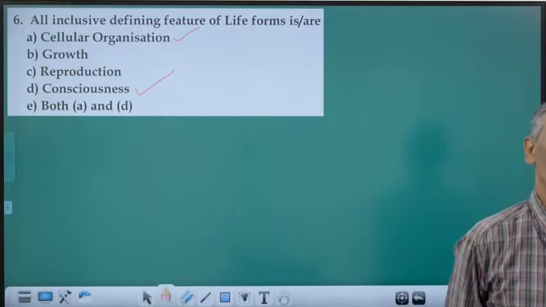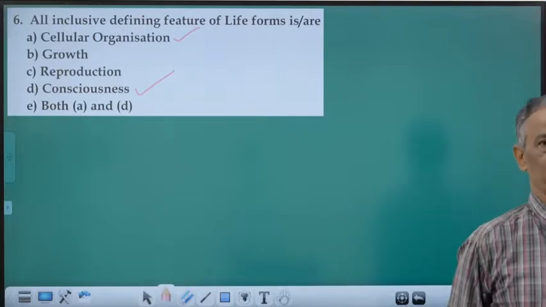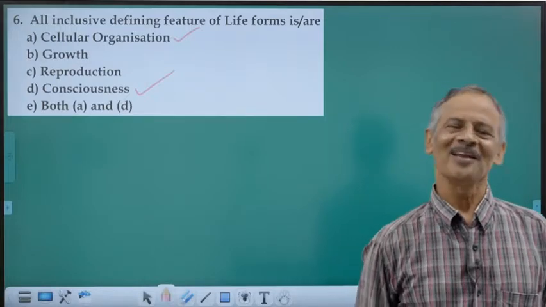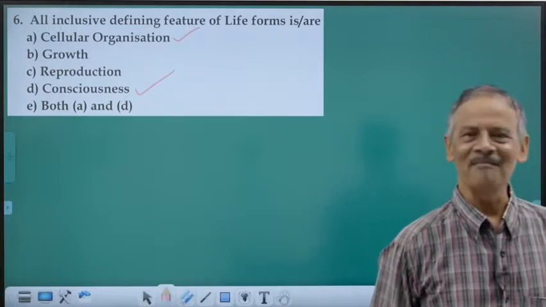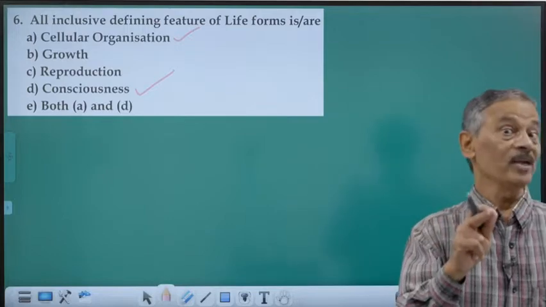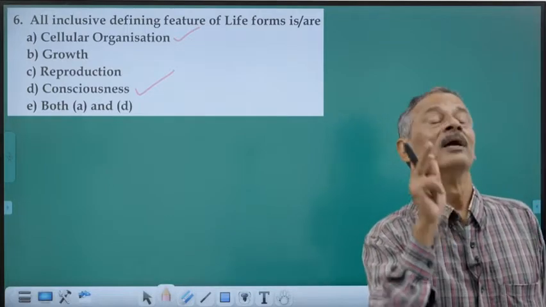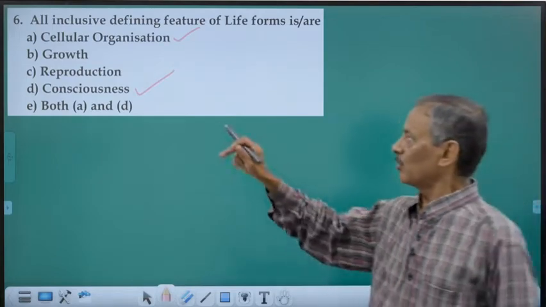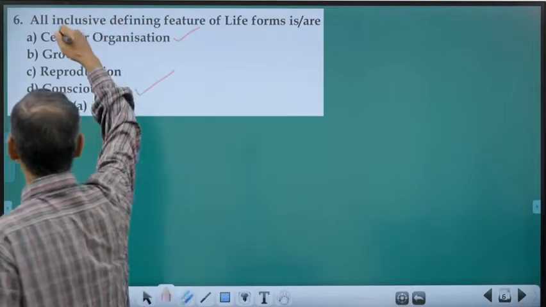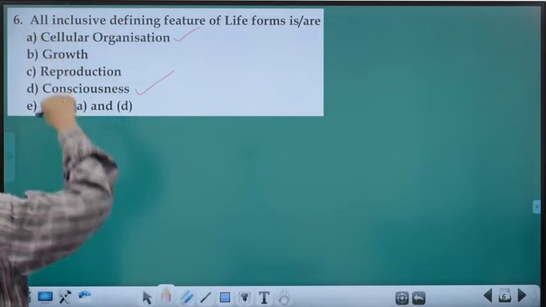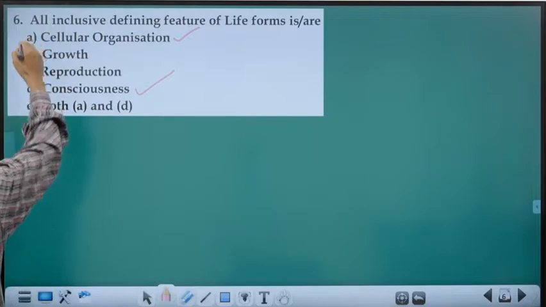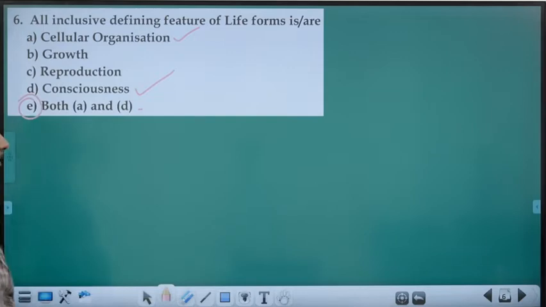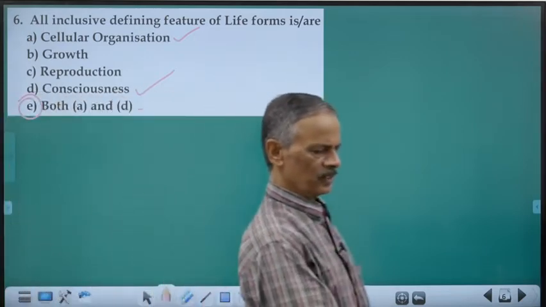That is what is called consciousness. Every organism, plant and animal, unicellular and multicellular, prokaryote and eukaryote, are having that ability to identify what is going on outside, and will make adjustments. That is what is called consciousness. These are the two all-inclusive defining features. So, A and D is the answer. So, we come to the answer E. Is that clear?